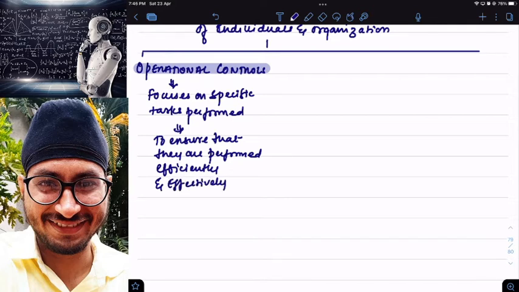So in operational control, what am I doing? I am putting a control on individual activities of a business. Specific task means individual activities.